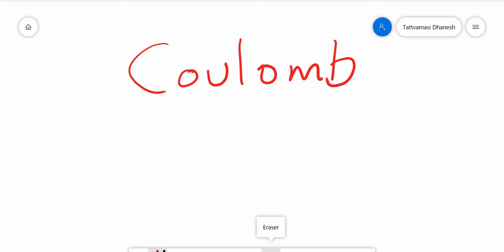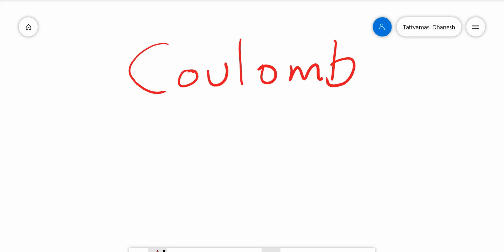When you learn a physical quantity, you need to understand all these aspects: its definition, its formula, its unit, its dimension, and whether it is a vector or scalar. So what is the definition for charge? Charge is the fundamental quantity in electricity. Its unit is Coulomb, and since it is a fundamental quantity, it does not have a formula.